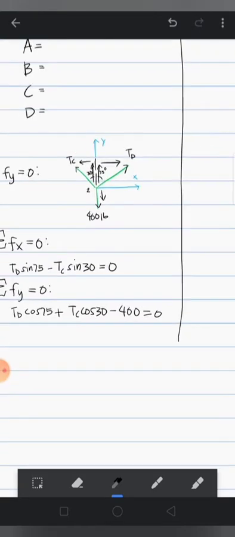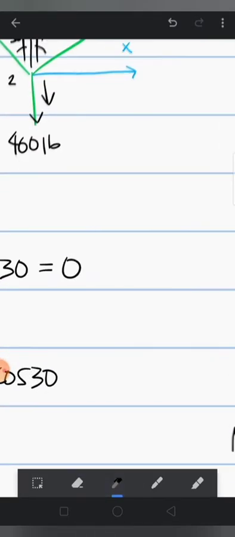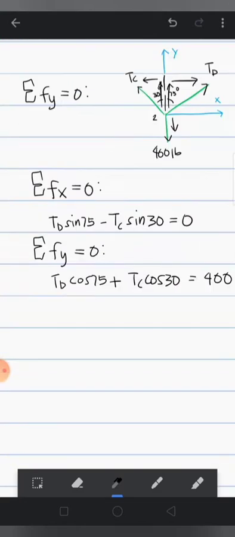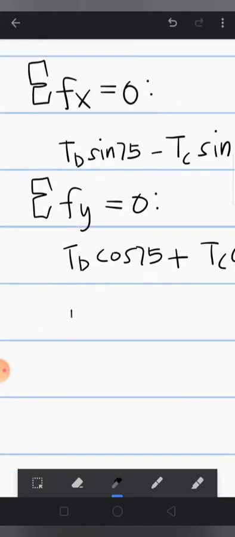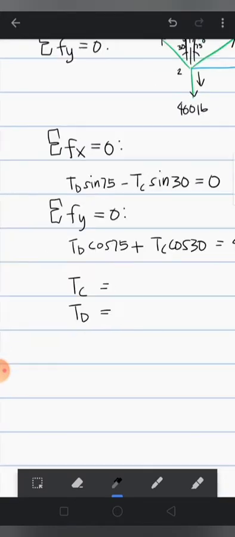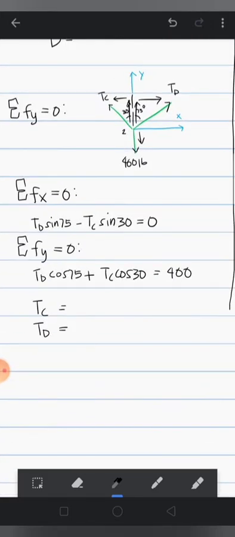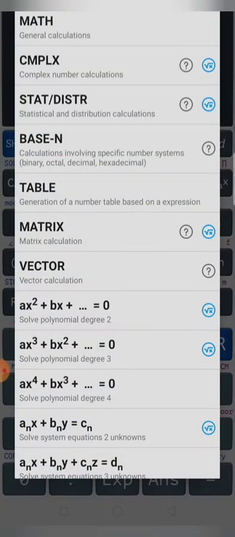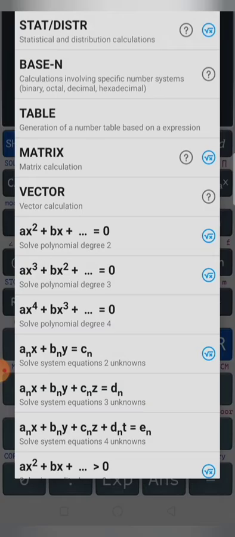Or we can transpose this constant 400 to the other side. And then by using our calculator, the system solver, two equations, two unknowns, we can solve for TC and TD. So let's try it.